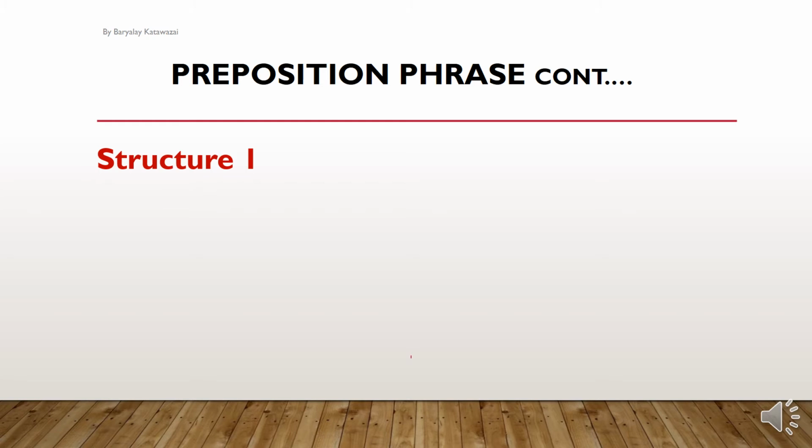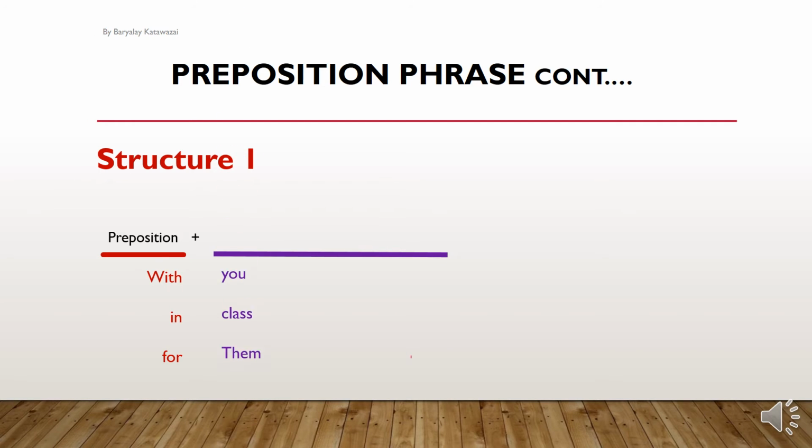We studied two general structures of preposition phrase today. Structure number 1: preposition, like with, in, for, from, to, on, and so on, plus what? Plus noun or pronoun, like you, class, them. So we use prepositions before noun and pronoun. So noun and pronoun are called what? Object of prepositions. Noun and pronoun are called objects of preposition.